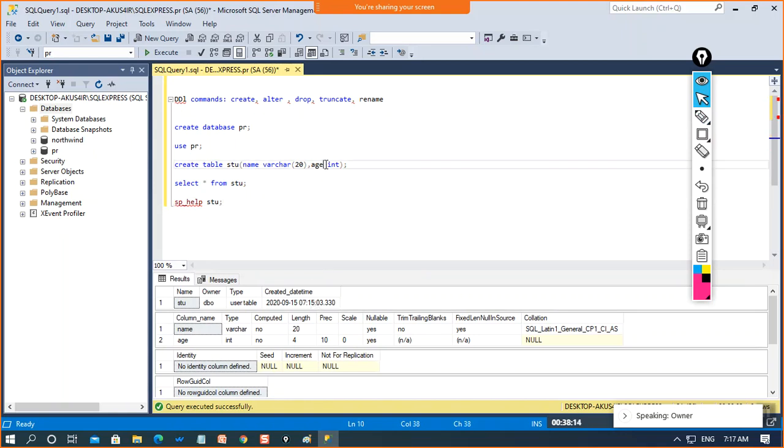Because integer data type contains 4 bytes of length, that's why it's providing 4.